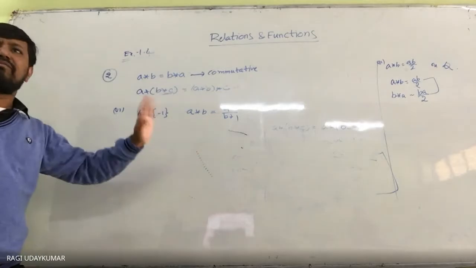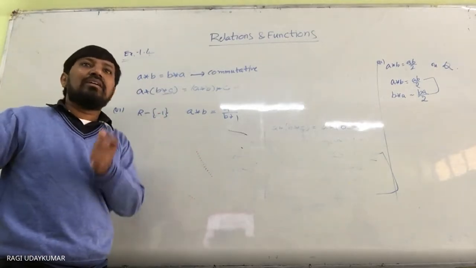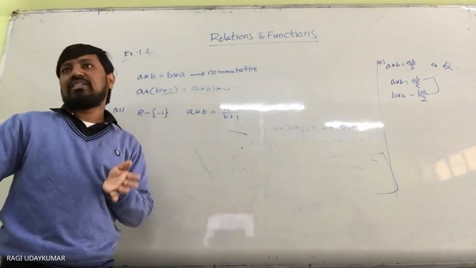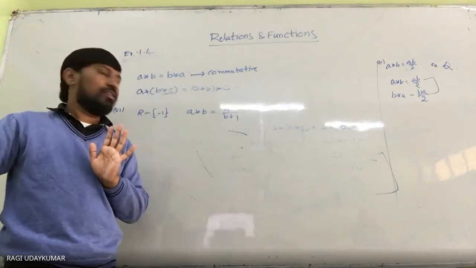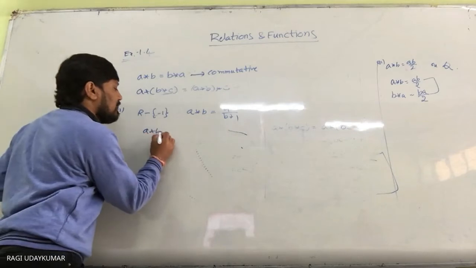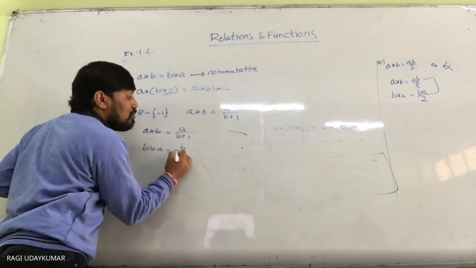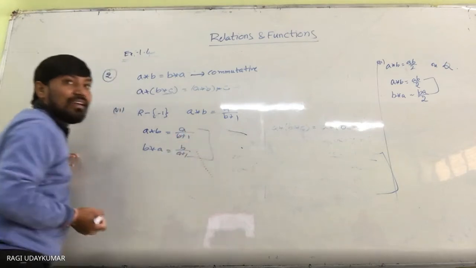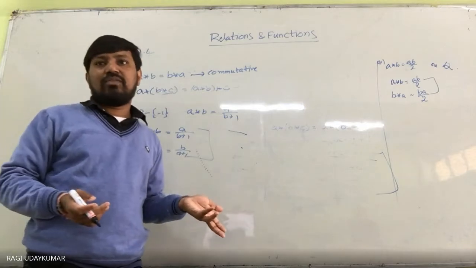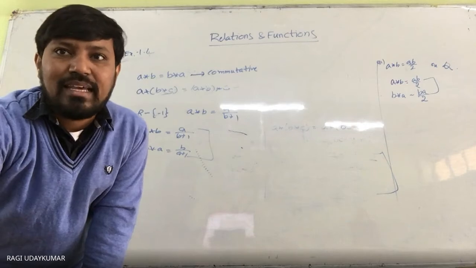It is just like a function, but here we call it a binary operation. Why? Because an ordered pair is mapped to one single element. So A star B is equal to A by B plus 1, and B star A is equal to B by A plus 1. These two are not equal. It is a simple problem. Since they are not equal, the commutative property is not satisfied. Next, the associative property you can check in the same way.